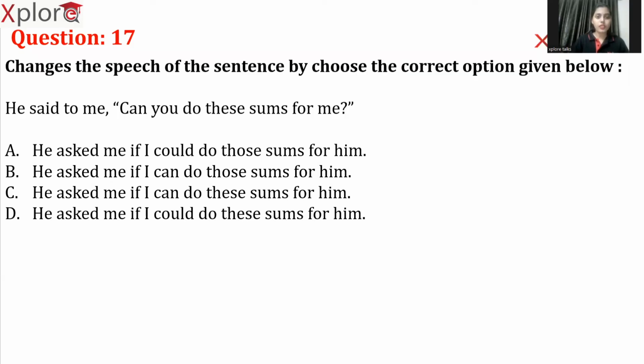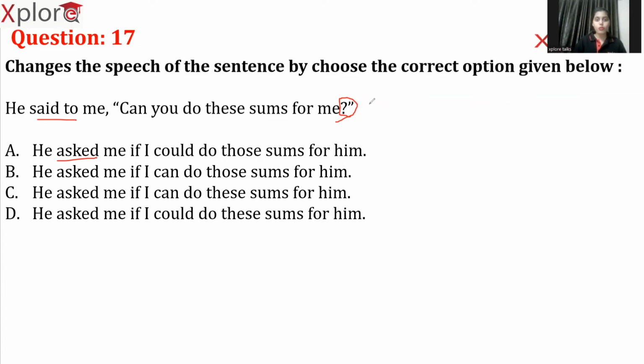He said to me, can you do these sums for me? As you can see by looking at the question, can you do these sums for me? It is ending with a question mark. So whenever our speech ends with a question mark, we have to use the term asked instead of converting said into said that or told. We have to convert it into asked. Why? Because it is ending with question mark. In the same way, if it is ending with an exclamatory mark, we have to say he exclaimed.